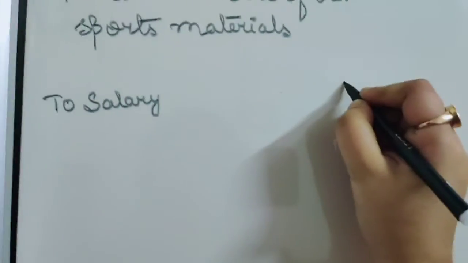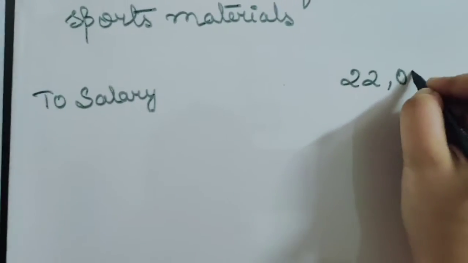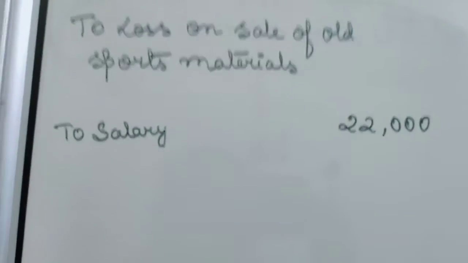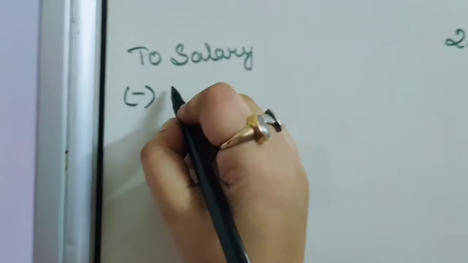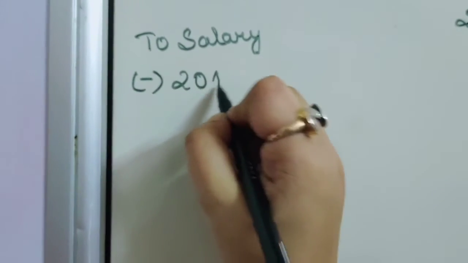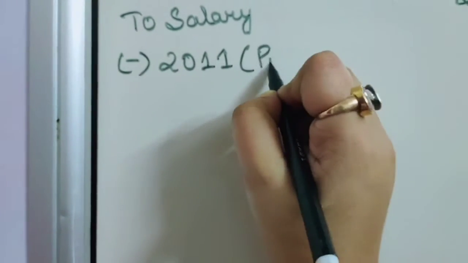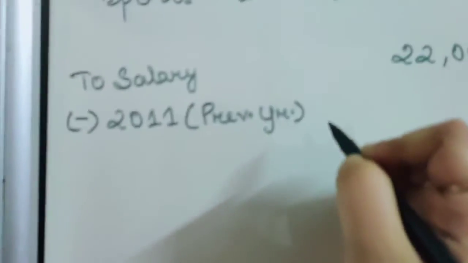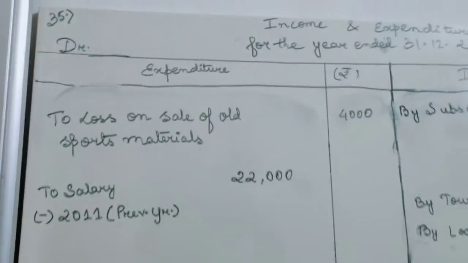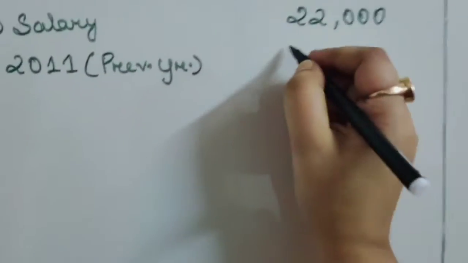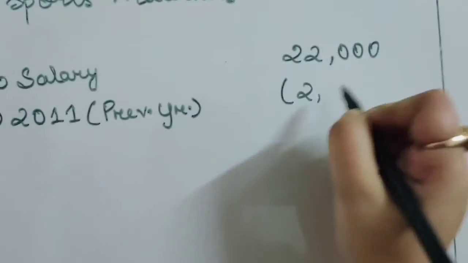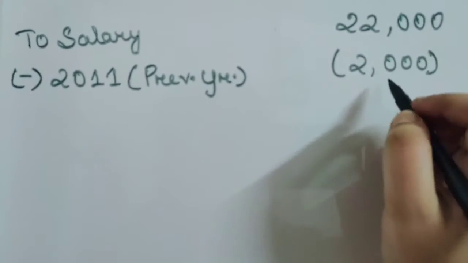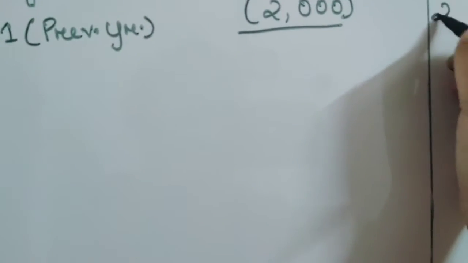So here we will write 22,000 is the total salary you have paid now, less 2011. Why? Because this is the previous year's balance you have paid, right? So that one we need to deduct, because in income and expenditure account we record only the current transactions. So less 2,000 and it will be 20,000.